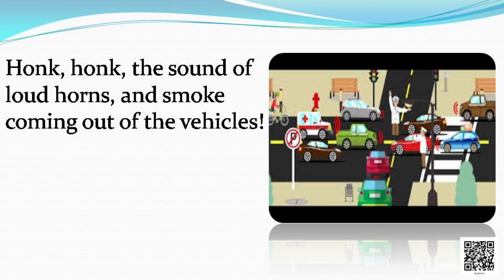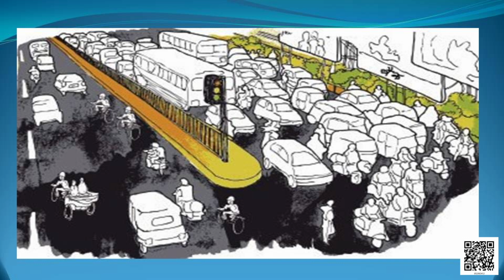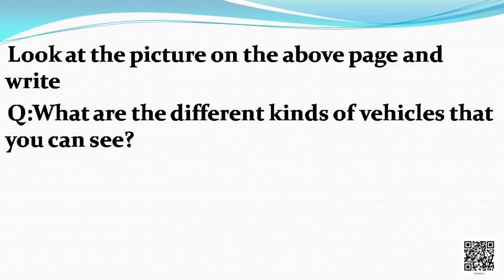Now look at the picture on the above page and let us write something. So children, look at this picture. Now observe this picture for a moment and see what is going on. Then we will write some questions and answers. Okay children, so now after observing the picture, tell me the answer. What are the different kinds of vehicles that you can see?